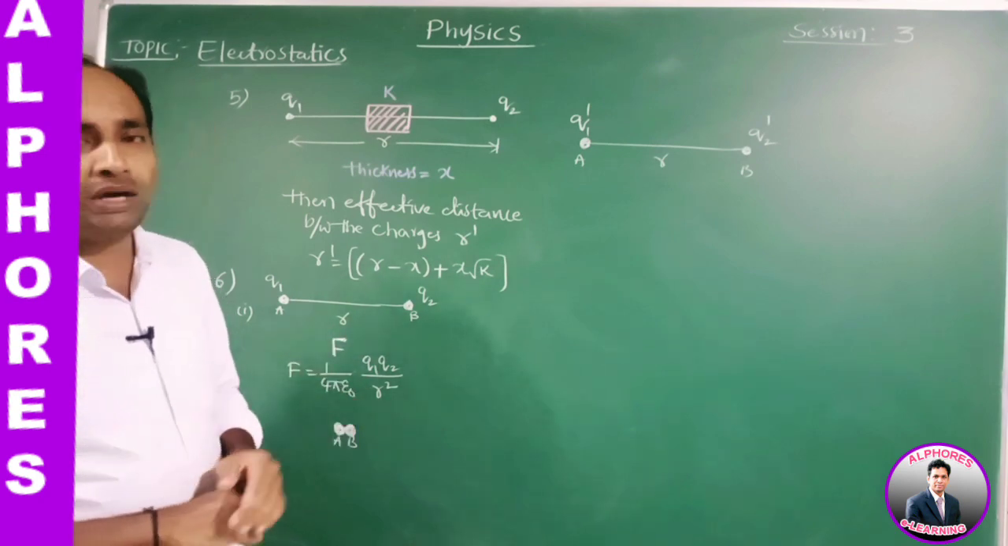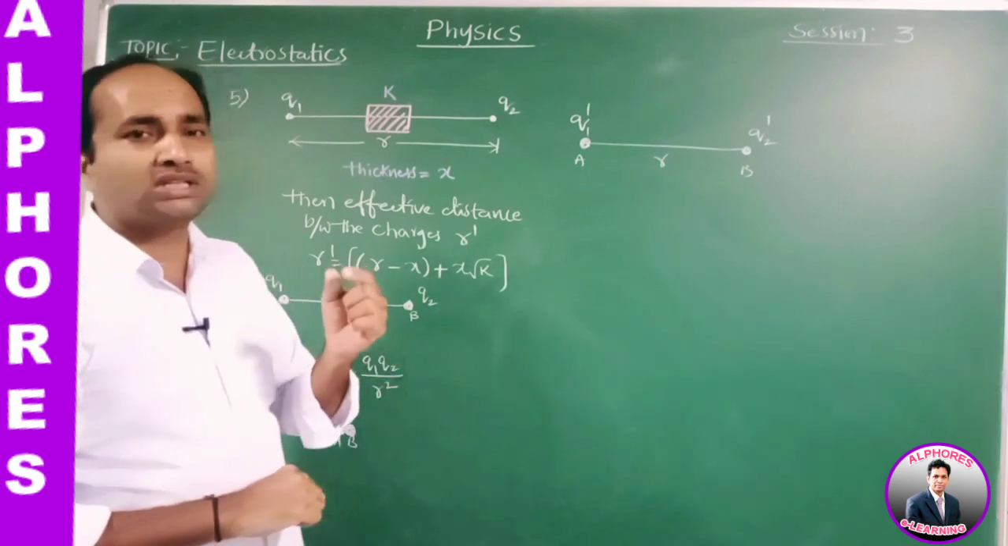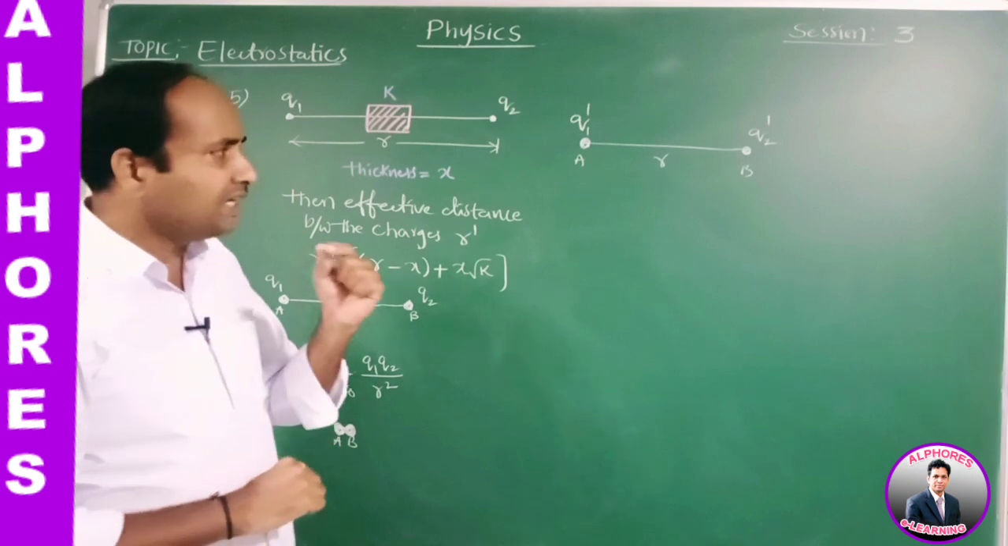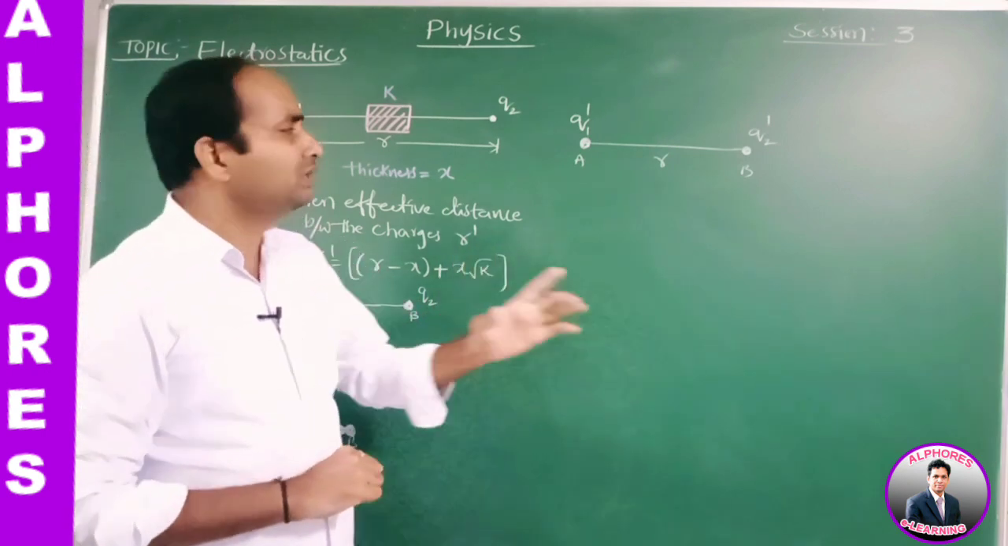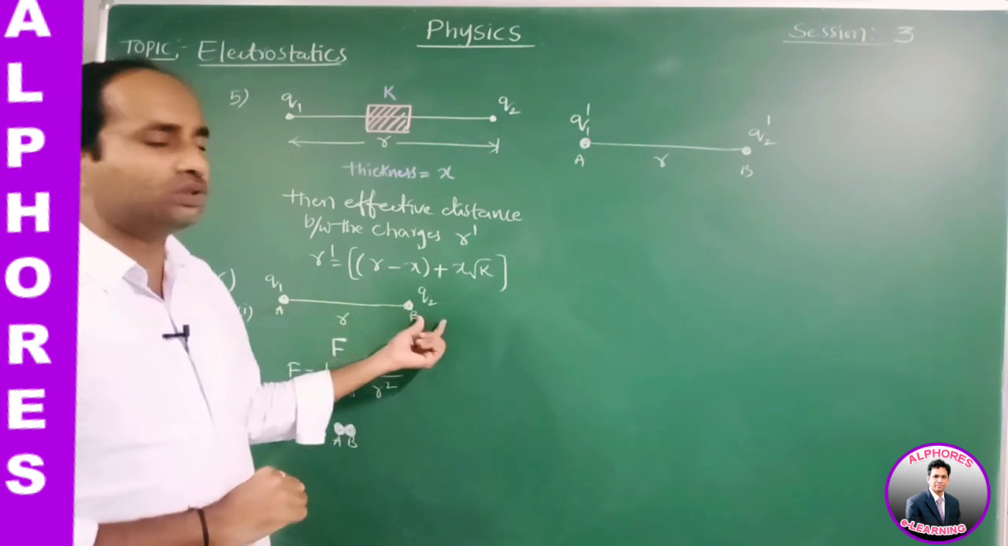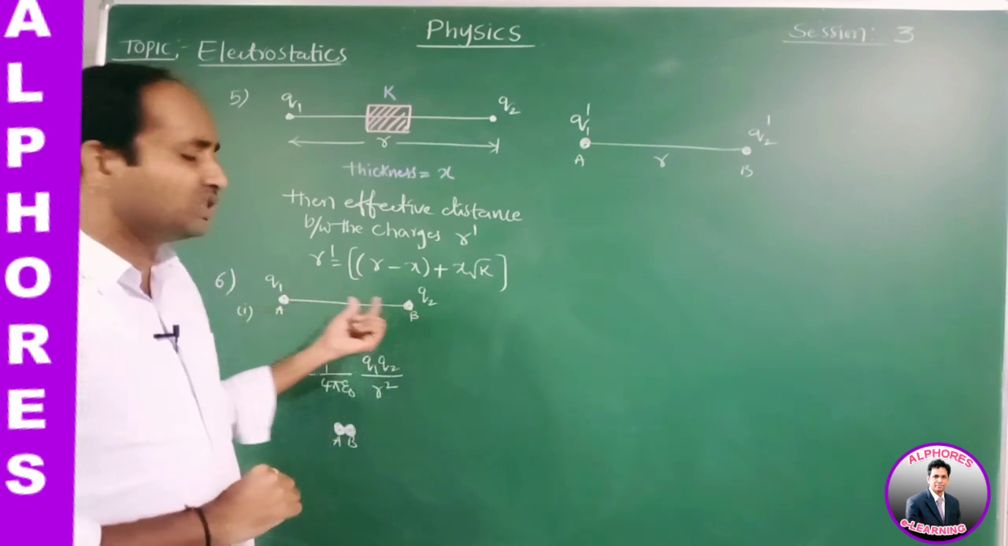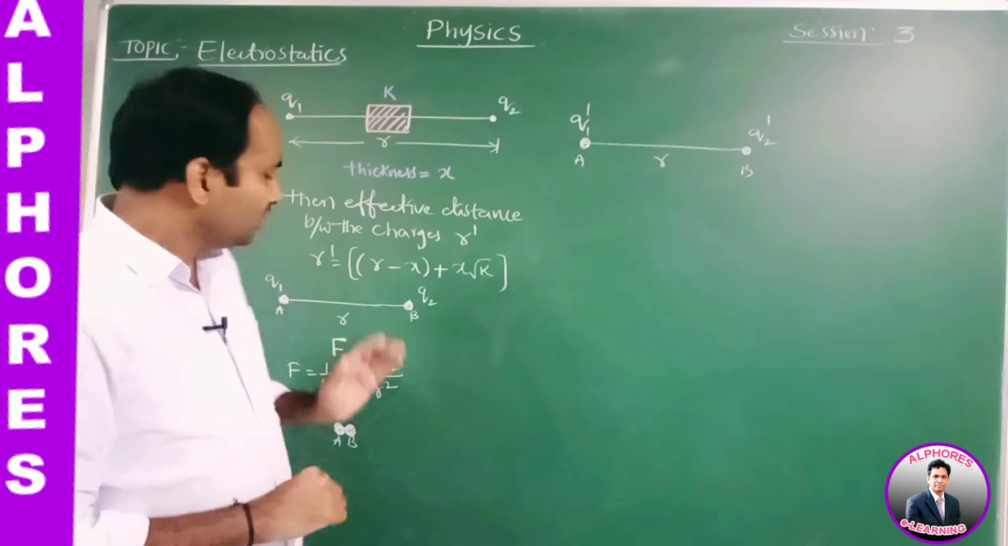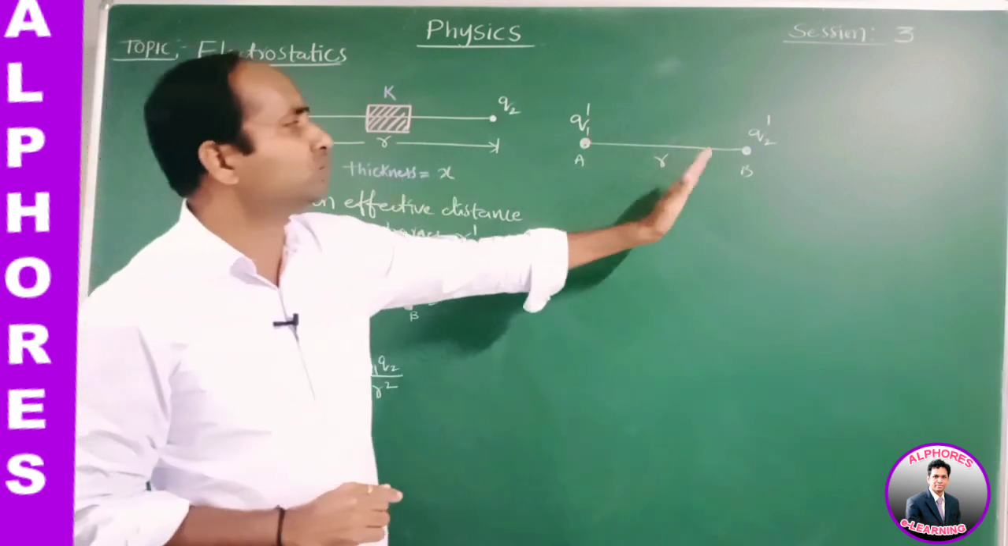Because we know that by the conduction process the total charge of the system is equally distributed to the charged particles. What is the total charge here? Q1, Q2. The total charge means the sum of these two charges, Q1 plus Q2, which is equally shared by the two spheres.